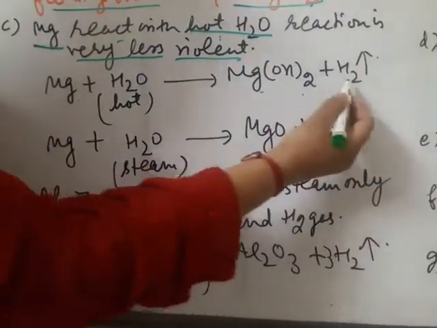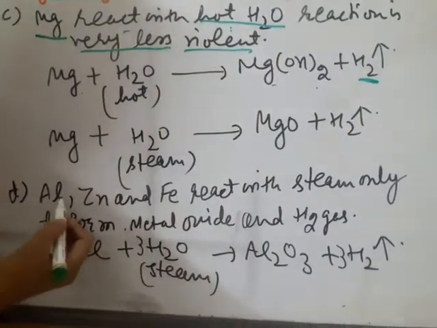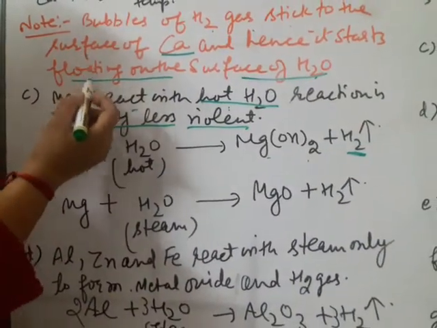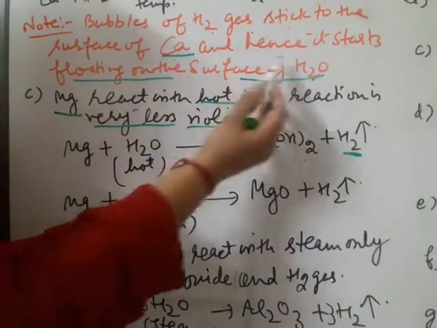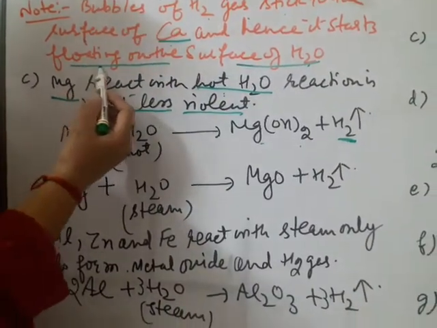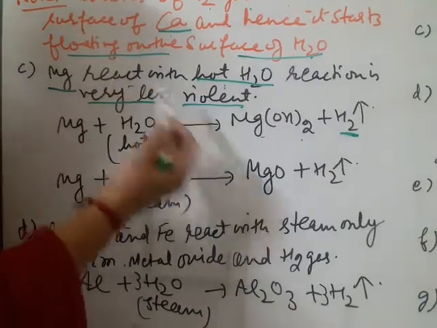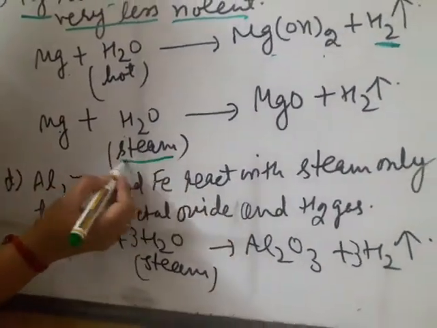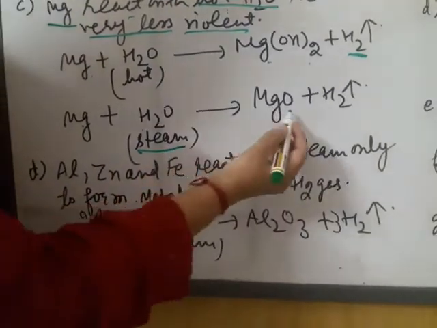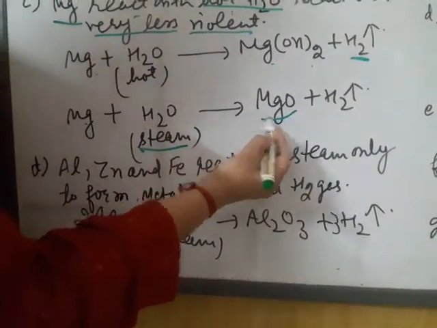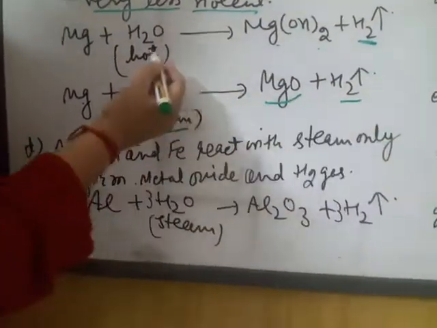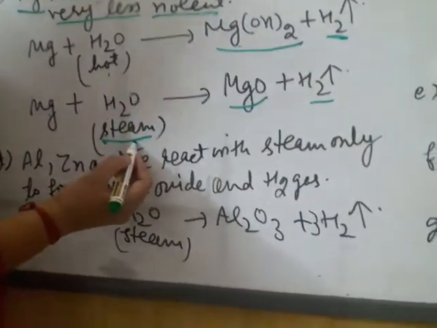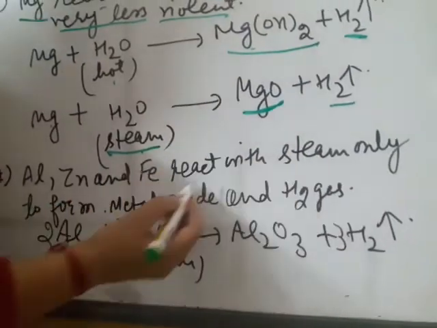This hydrogen gas again sticks to the magnesium metal and brings it to the surface of water. Magnesium also reacts with steam and forms magnesium oxide and hydrogen gas. With hot water it forms magnesium hydroxide, but with steam it forms magnesium oxide.